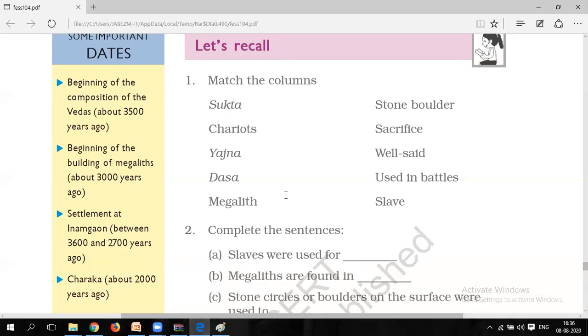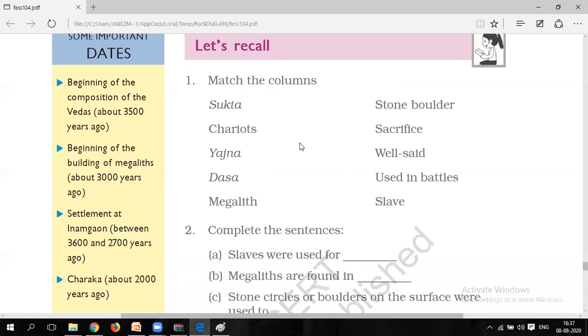So what is that? First, for sukta, in our explanation part I have already explained what the meaning of sukta is. It was in the first lecture, the first point we started with. The chapter was started with that point only. What is the meaning of sukta? I have already explained you. The meaning of sukta is well said, so you have to match it with the third answer. Yes, sukta matches with well said.